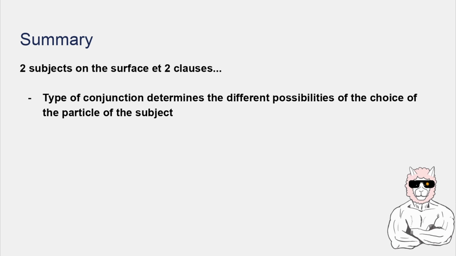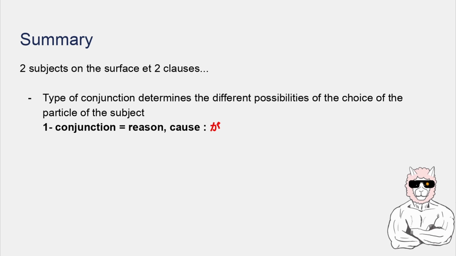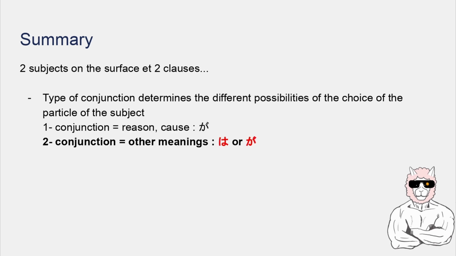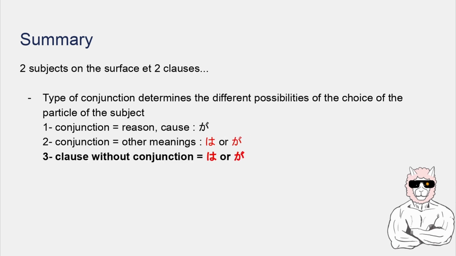Right, let's recap. So we've seen how to interpret a sentence made up of two subjects and two clauses, and we've seen three factors. Firstly, the type of conjunction. So if the conjunction has a meaning of reason or cause, the clause with that conjunction must have ga as the subject particle. But if the conjunction has a meaning except reason or cause, we can choose both wa or ga. And don't forget that the clause without conjunction can also have wa or ga.